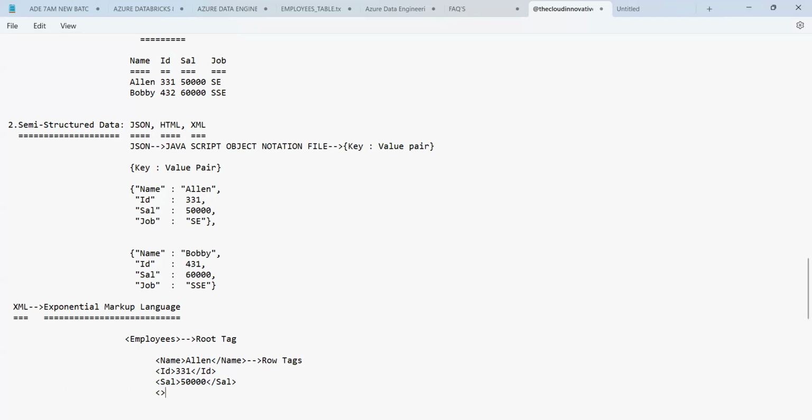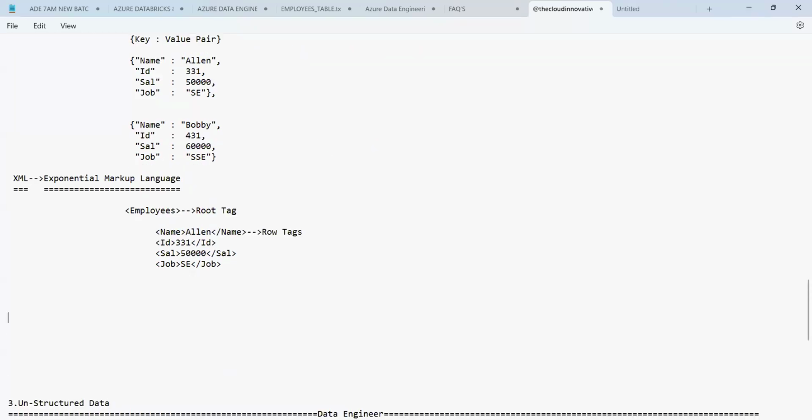Then we have job, opening job and closing job. You can say SC, software engineer. That's it, guys. So here, the first row is completed. Now the second row comes into the picture.